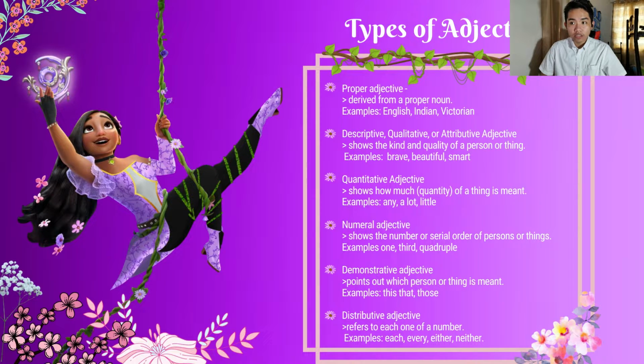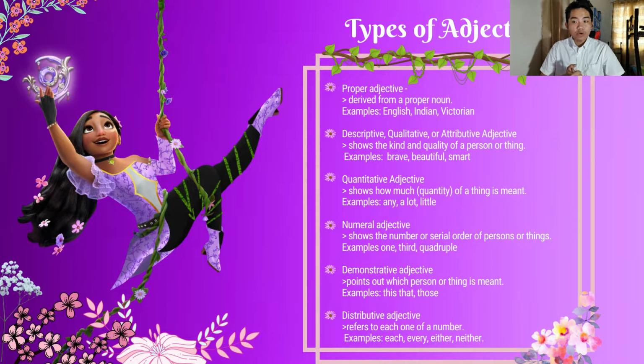Okay, next is descriptive, qualitative, or attributive adjective. Shows the kind or quality of a person or a thing. To remember this adjective, remember the quality. Like example, brave. The word brave can be used for like me. Kuya Benedict is a brave person, or Kuya Benedict is a handsome person or smart person. That's how you use descriptive and qualitative.